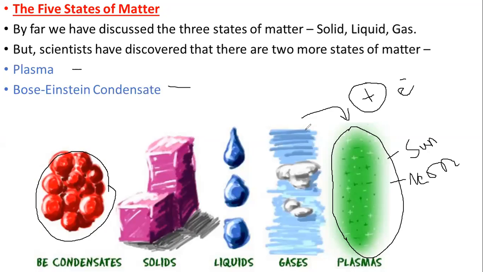Beyond gases, when the gases are heated more, then they get converted into ions, which is known as plasma. And when we solidify solids more, they get converted into Bose-Einstein condensate. Right? Right, children? Yes, ma'am.